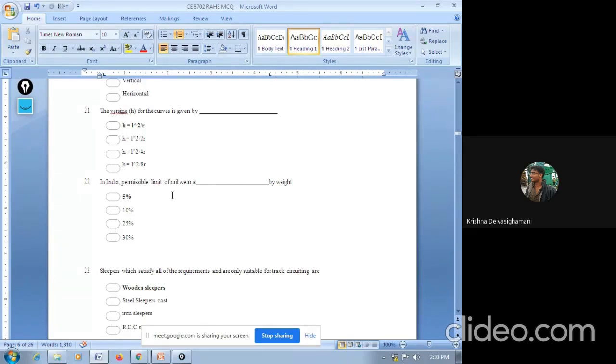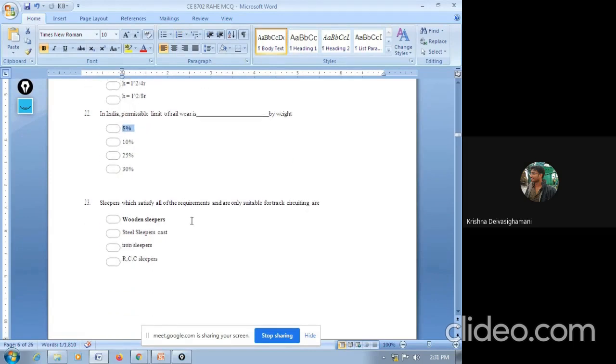If you are providing a 100 kg rail at one particular place, and due to the continuous movement of trains the rail loses its own weight, and if it reaches 5%, then we have to remove the existing rail and replace it with a new rail. That is what they meant. Up to 5% we will wait. After it reaches 5%, we have to remove and replace the rail with a new one. So remember, it's 5%.